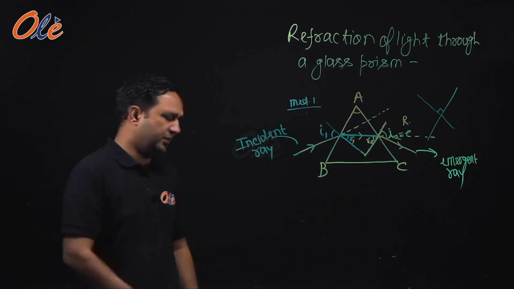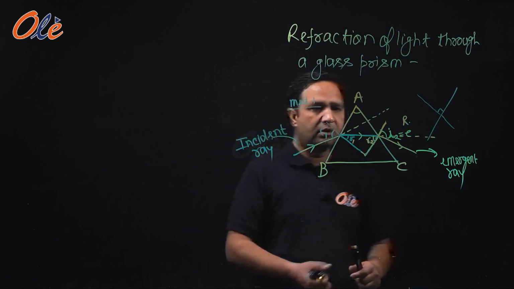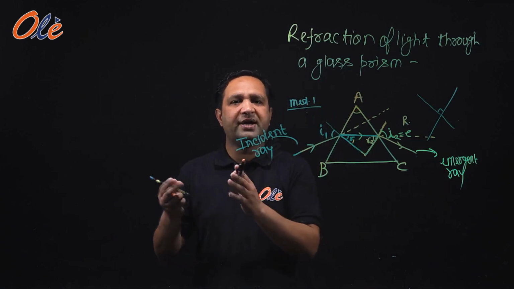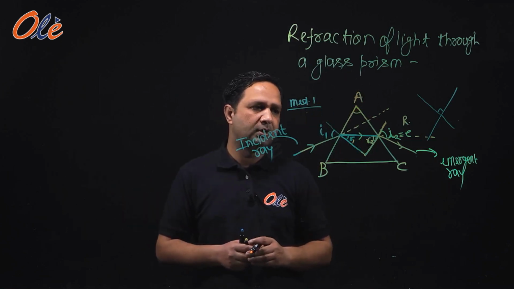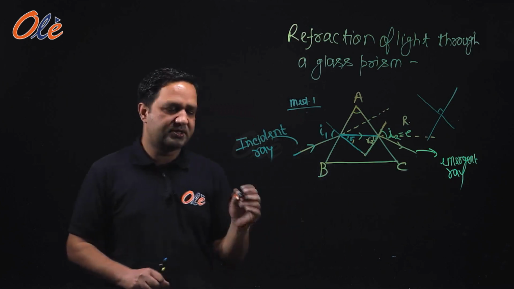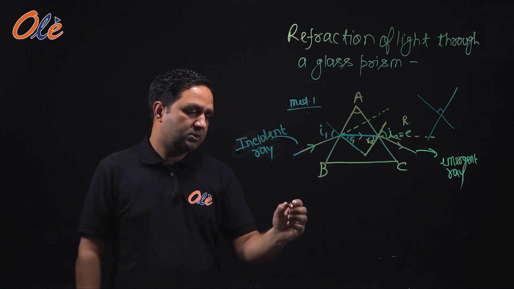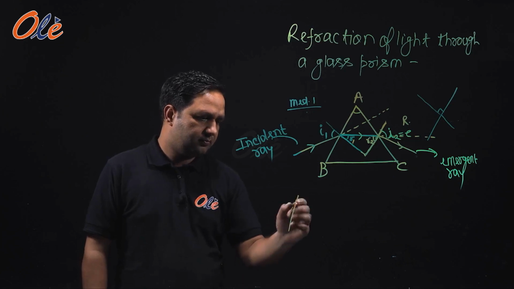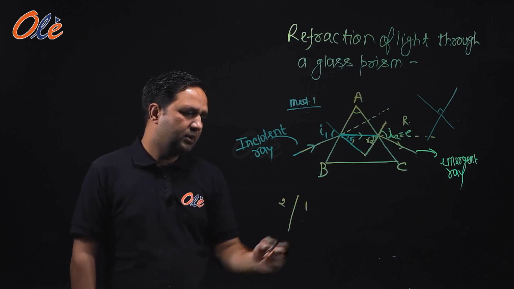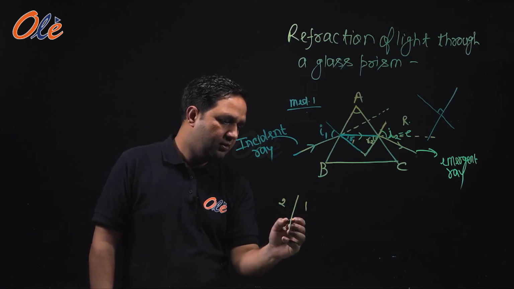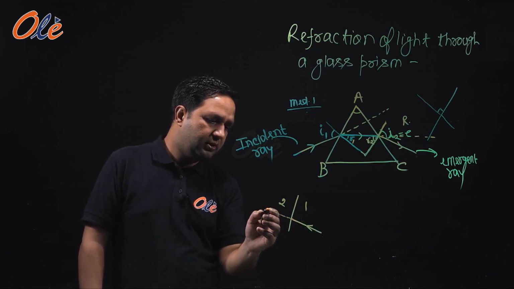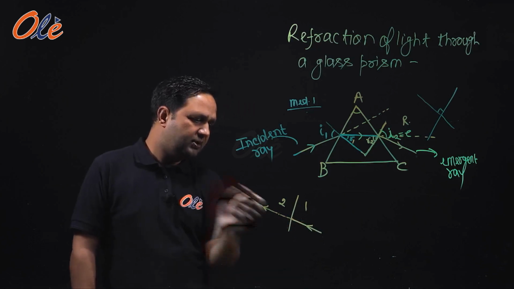Now we will try to understand what is deviation of light, how much light deviates from its path. Suppose that this is one medium, this is another medium. If a light ray follows this path, then it should go further following the same path like this.